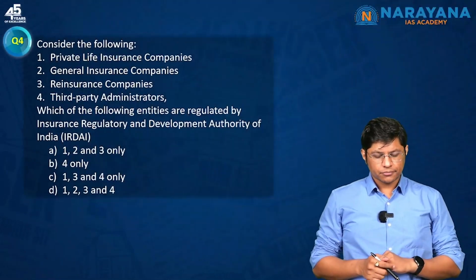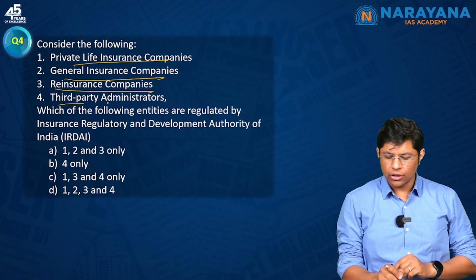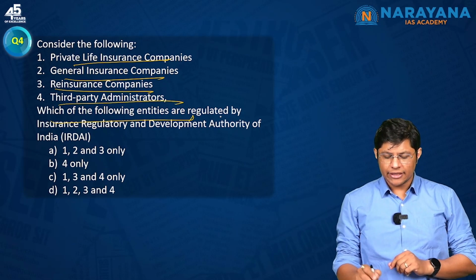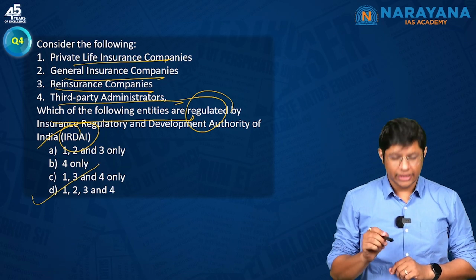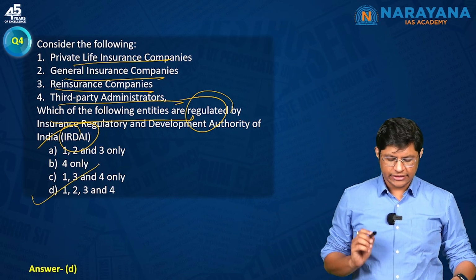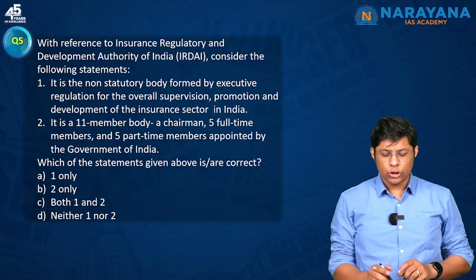So it has to be option D. 4th, consider the following: private life, general, reinsurance, third party. Which of the following entities are regulated by IRDAI? All the 4 are regulated. So option D has to be the correct answer. Very easy question.